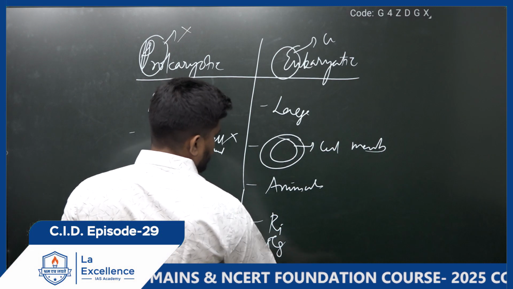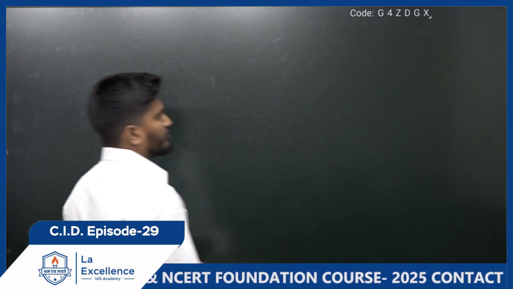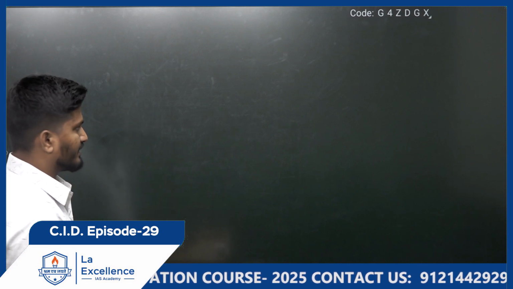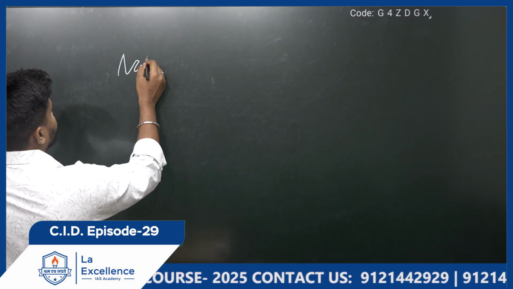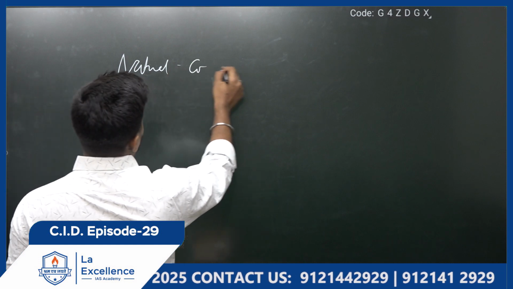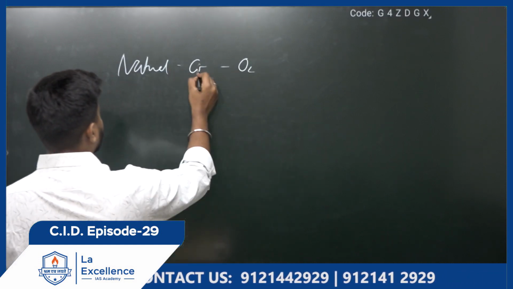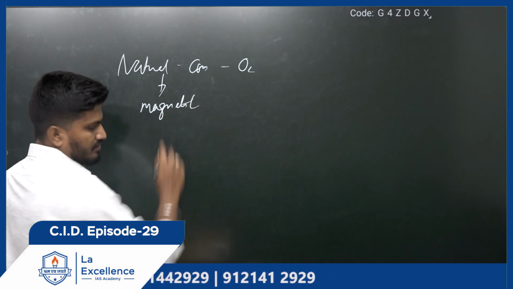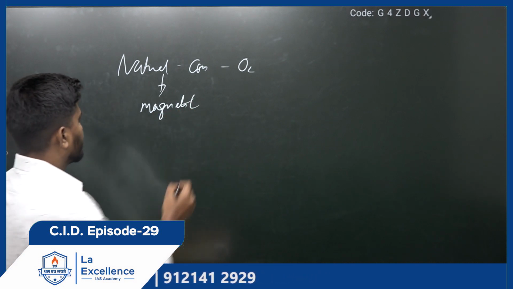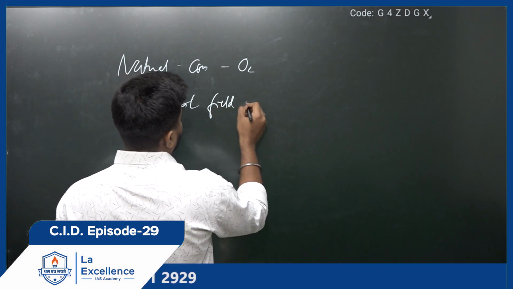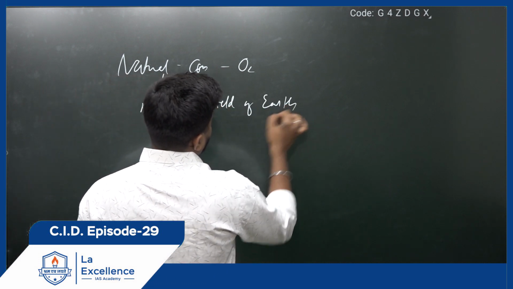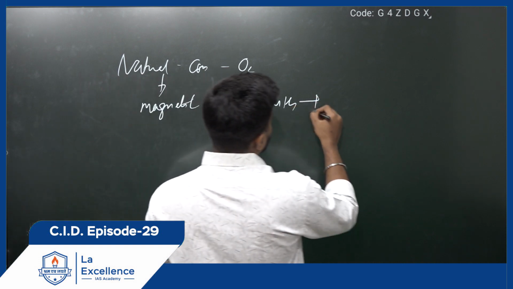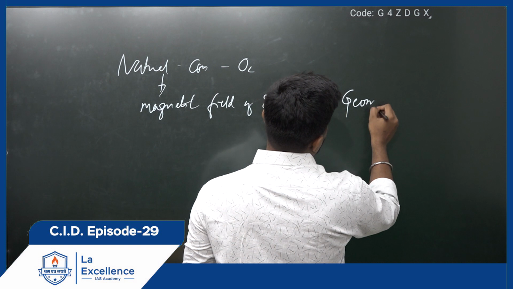What we understood is that there are organisms which are able to navigate themselves, acting as a natural compass in their search for oxygen. To do this they use the magnetic field of the earth. So it is a related topic. Let us see what the magnetic field of the earth is. For this we have to understand geomagnetism.